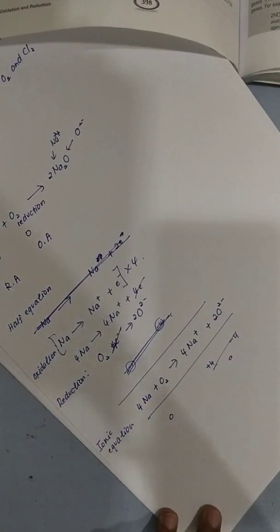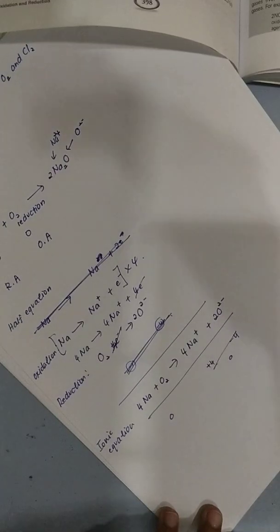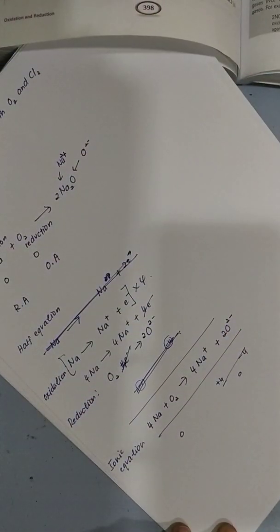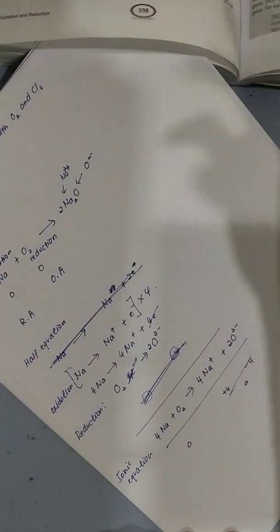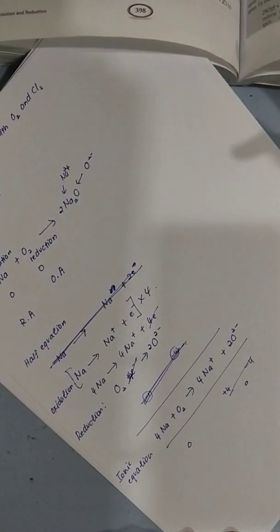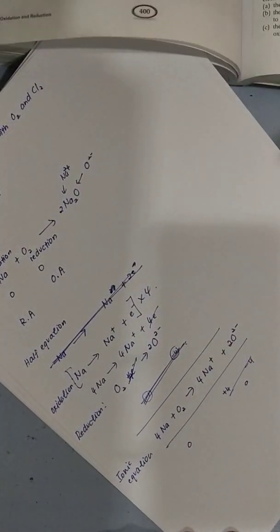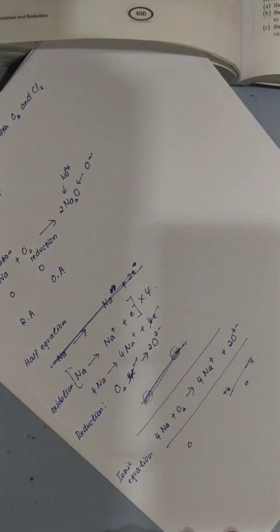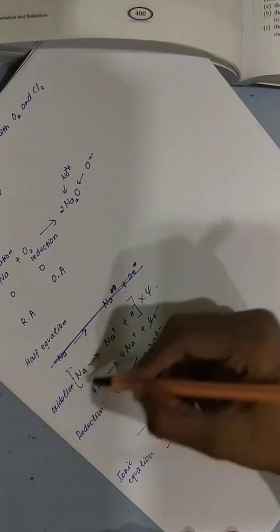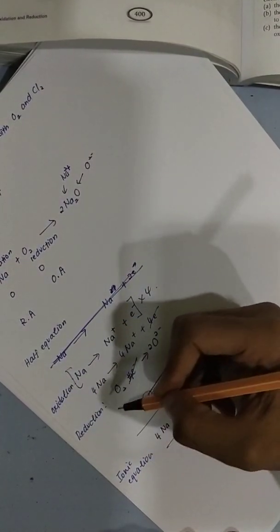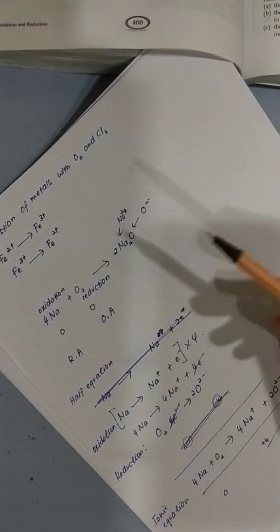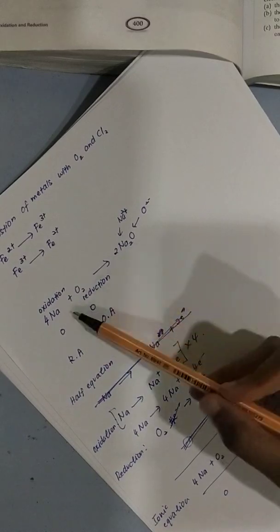Usually in essay questions, they give you a type of scenario. From the scenario, they will ask you to write your observation. After you write your observation, they ask you to write the half equations for oxidation and reduction. Then they ask you to write the ionic equation. For me to write the half equations, I need to first identify who's oxidation, who's reduction. That's why I write the equation first.